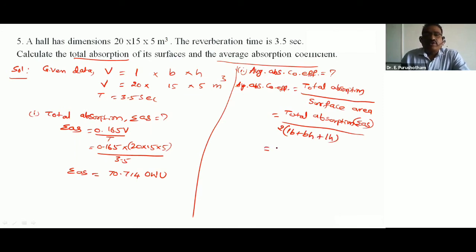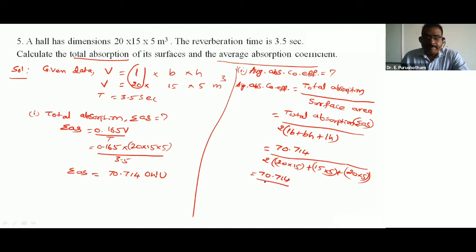So this is 70.714 divided by 2 into L, which is 20, into B, 15, plus BH, 15 into 5, plus LH, 20 into 5. So this is 70.714 by 950.